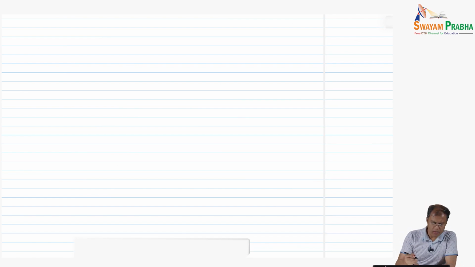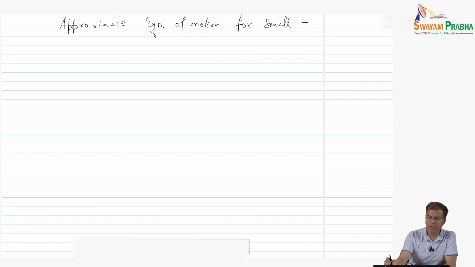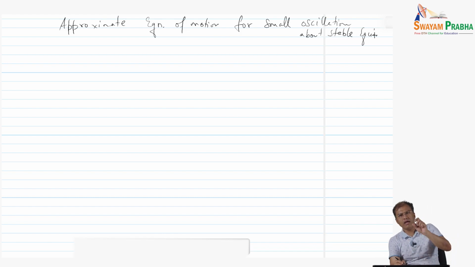So what have we got? We are trying to figure out the approximate equation of motion for small oscillations about the stable equilibrium. Intuitively we can understand that this motion is going to be periodic oscillations, right? So simple harmonic motion about the stable equilibrium, capital A.